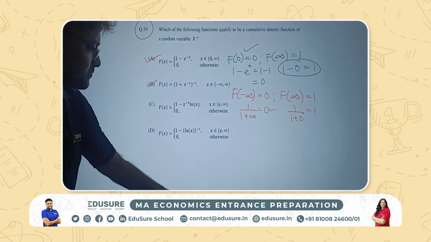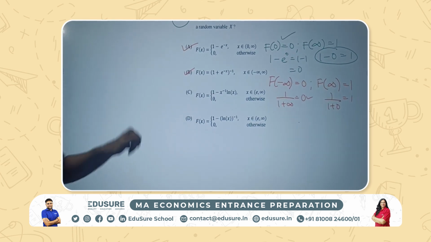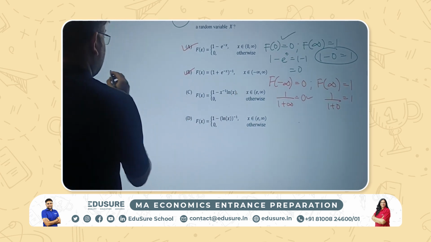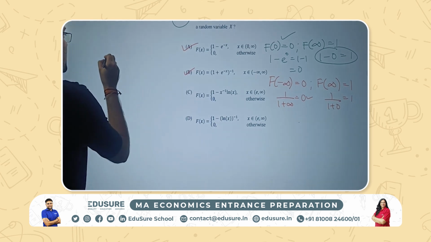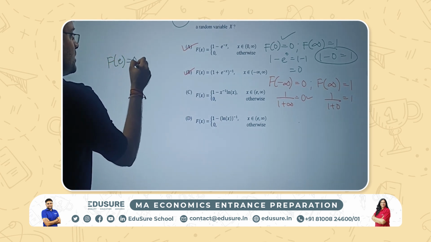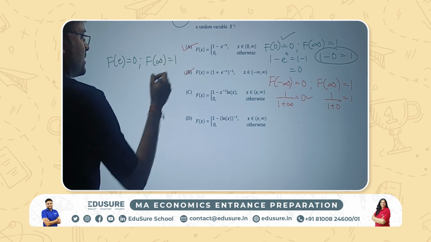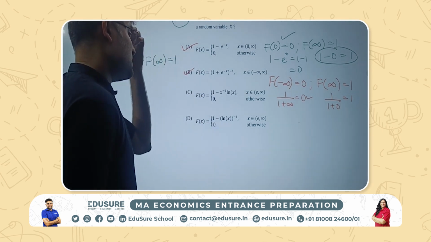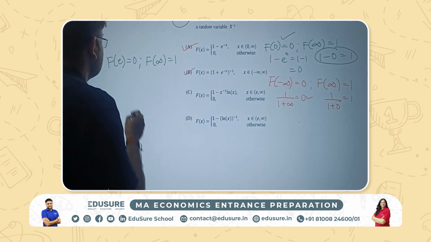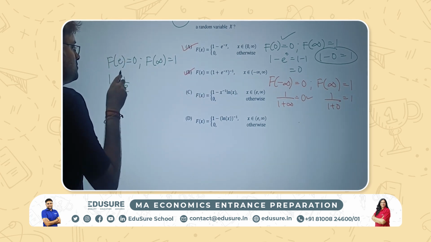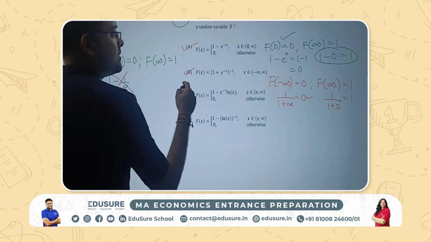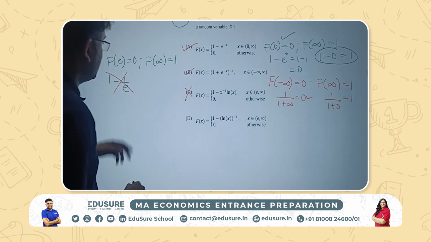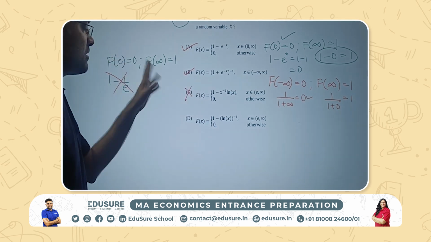What about C? Let's take a look at C, whether C is the answer or not. So again, F of e should be 0 and F of infinity should be 1. Now F of e, so ln e is 1. So 1 minus 1 by e. So this becomes 1 minus 1 by e. Not a valid CDF. Because 1 minus 1 by e is not equal to 0. Not a valid CDF. Out.